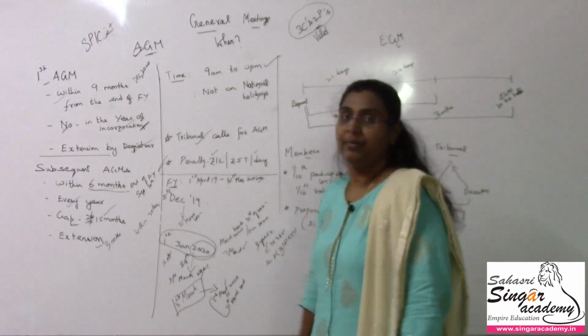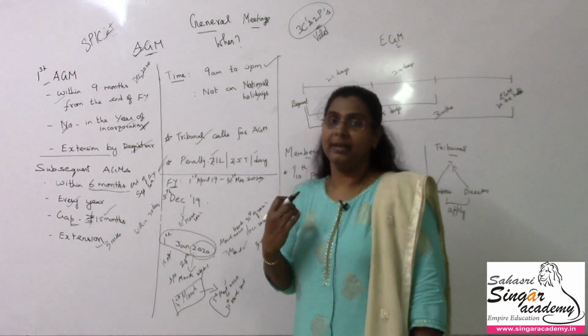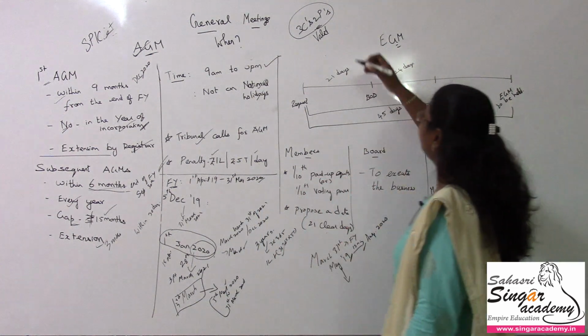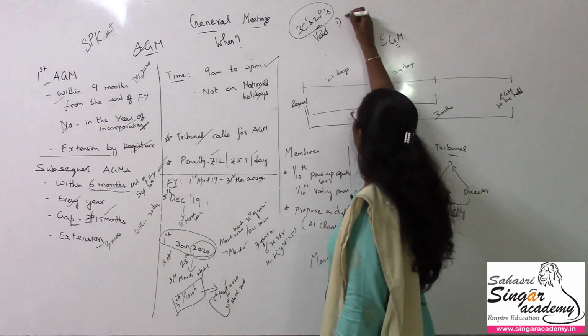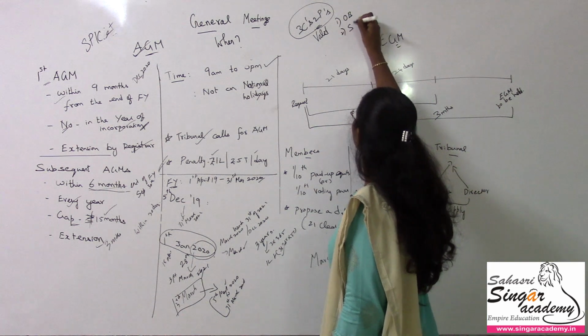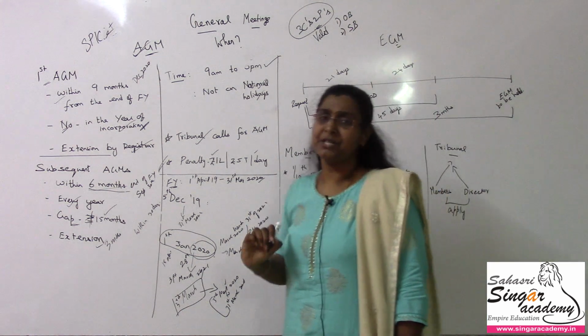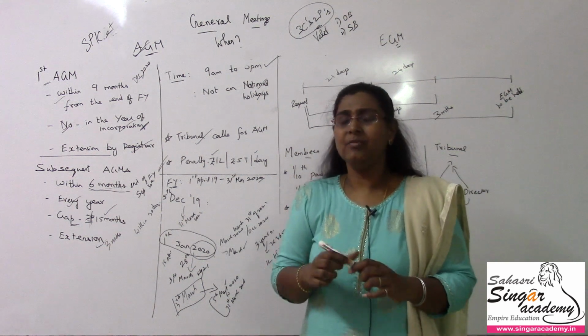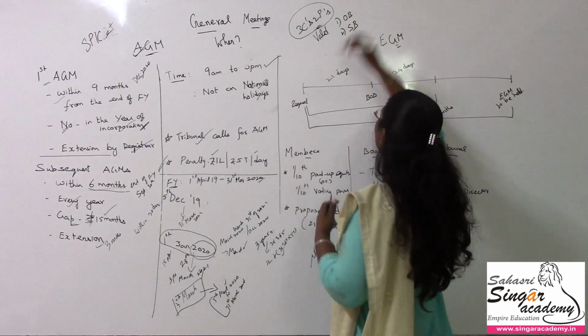So AGM is done. Next we'll go for the extraordinary general meeting, which we have discussed already. We have 2 types of businesses: one is ordinary business and one is special business. When we say ordinary and special business, this is all relating to AGMs only, Anna. Not necessarily. Normally in an AGM, the 4 things that are done are ordinary business.